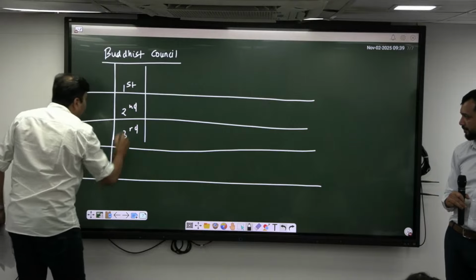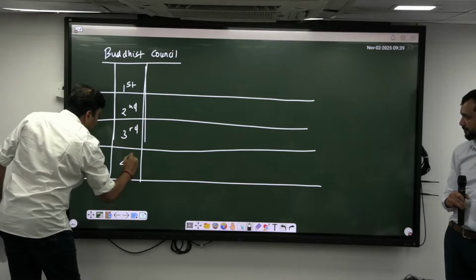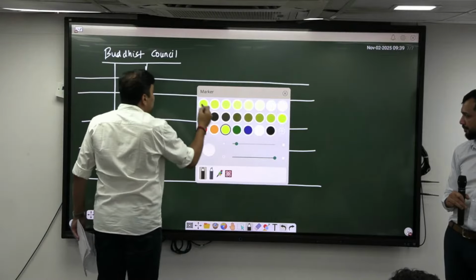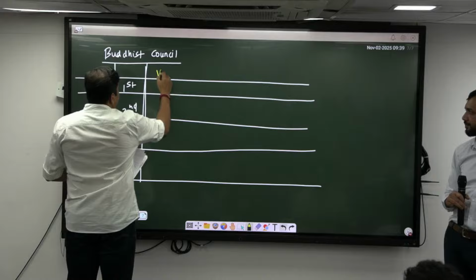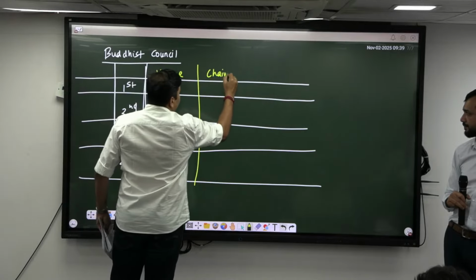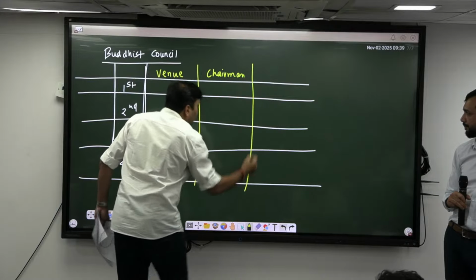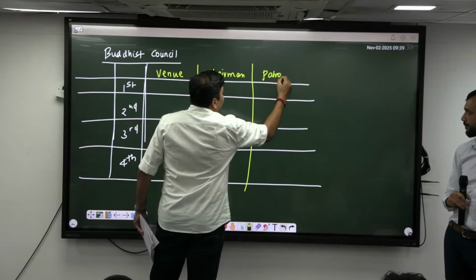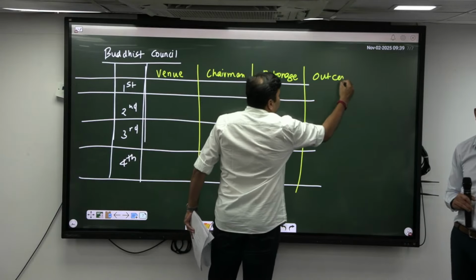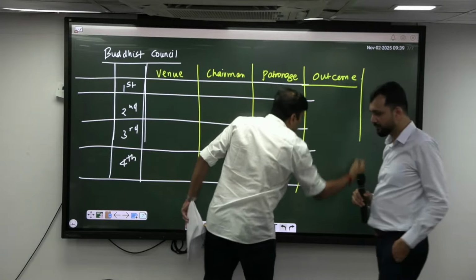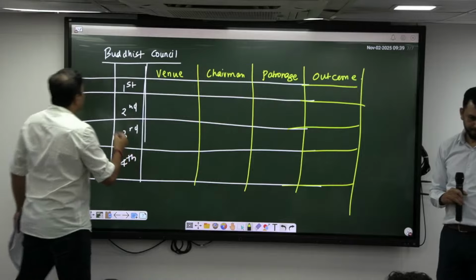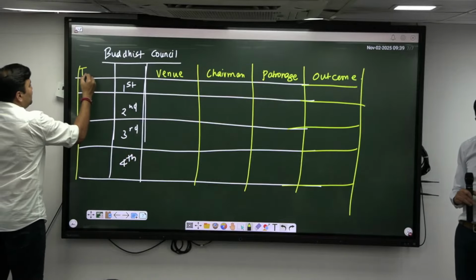So there are 4 major Buddhist councils. Now here you should know the following things: where it was, that is the venue, who was the chairperson, whose patronage they got, and what was the outcome. These are the basic things that you should compulsorily know. So let us decode them one by one. First, the time.